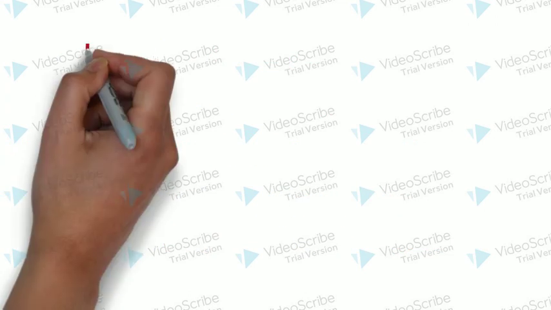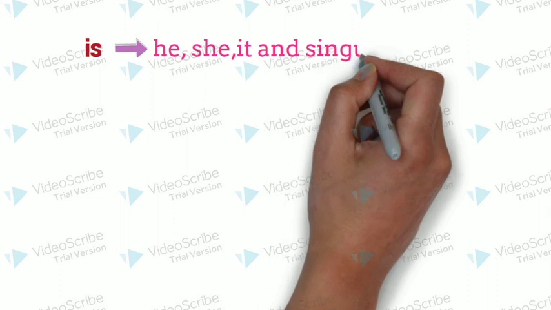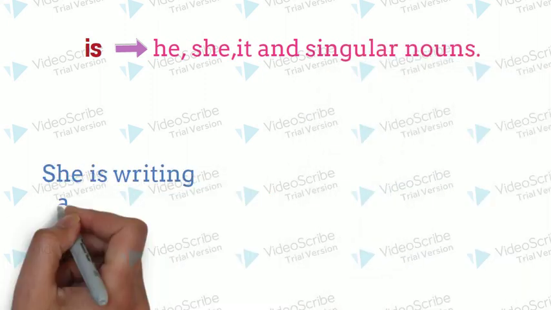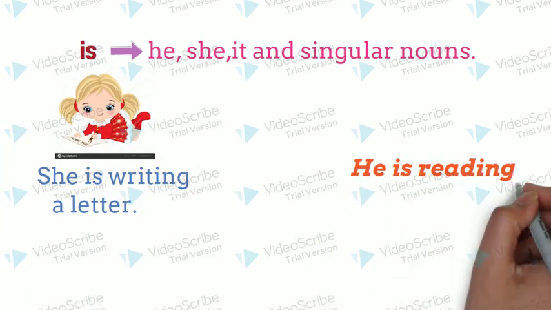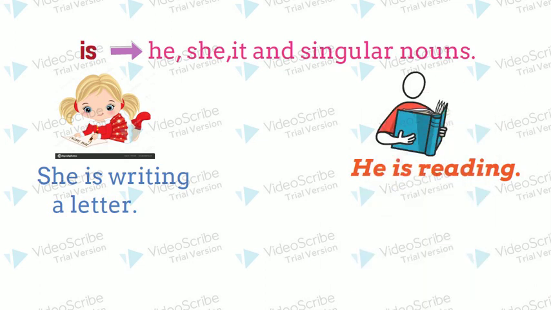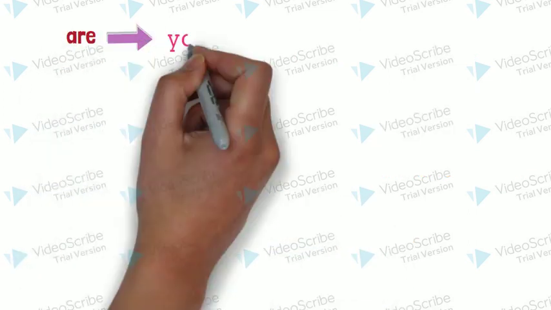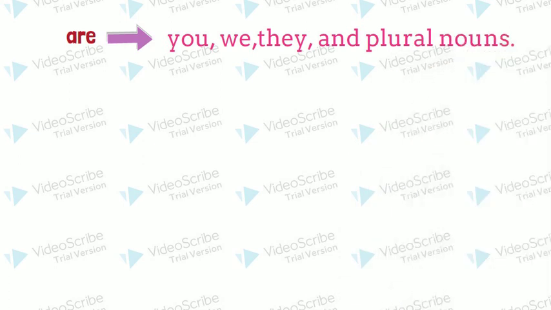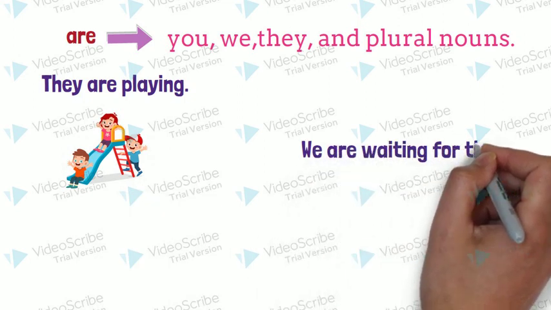We use the verb is with the pronouns he, she, it and singular nouns. For example, she is writing a letter. Let's see one more sentence. He is reading. And now let's see the last sentence. The baby is sleeping. We use the verb are with the pronouns you, we, they and with plural nouns. For example, they are playing. We are waiting for the bus.